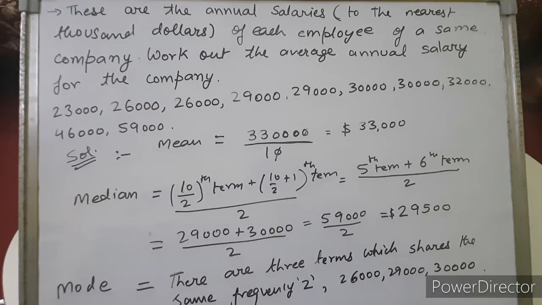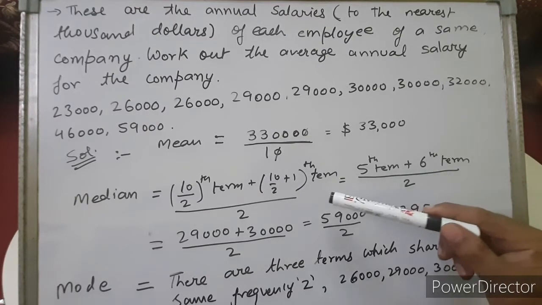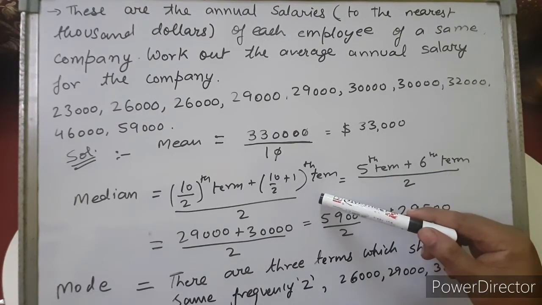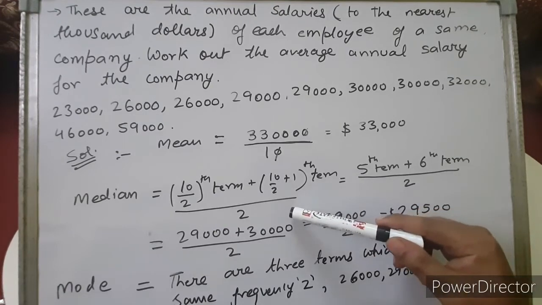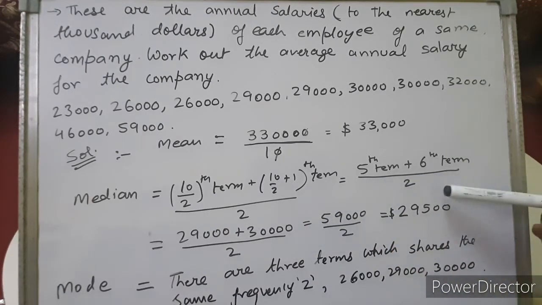Next, we will calculate the median. Median is the mid value. Again we see that there are 10 employees. That means when the number is even, two mid values will come. The fifth term and the sixth term both will be considered as the mid values. So for calculating the median, we calculate the average or mean of the mid values. The median will be the 10 by 2th term plus the 10 by 2 plus 1th term, all upon 2. That is the 5th term plus the 6th term upon 2.